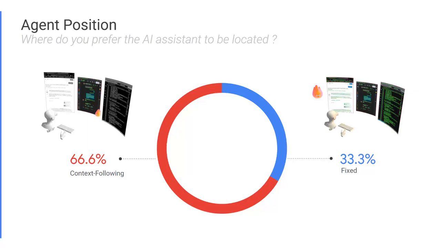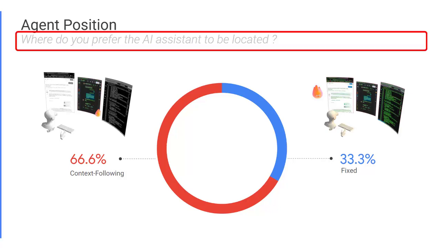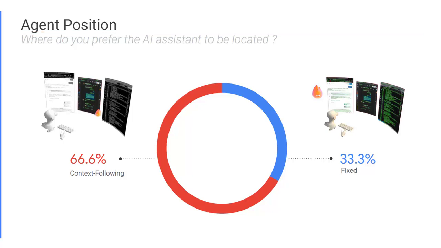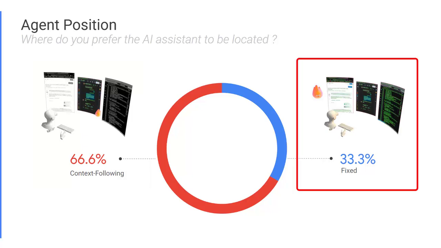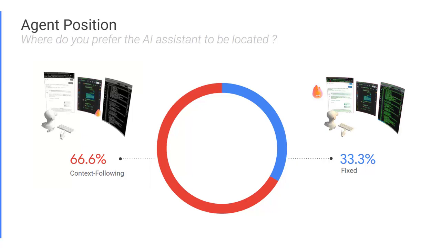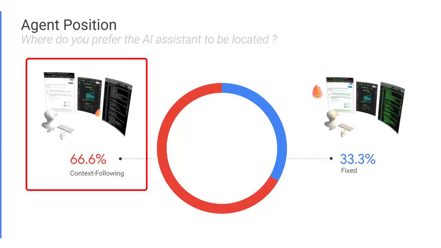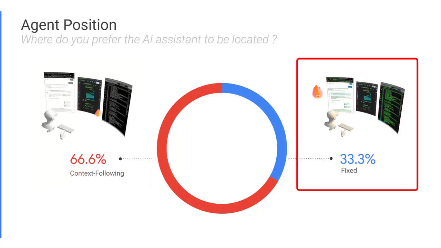For our second question, we asked participants, where do you prefer the AI assistant to be located? Giving them two choices: context following or fixed. After showing these options to participants and addressing any questions, they were asked to make a choice. Most participants preferred context following, but around 1/3 opted for fixed.